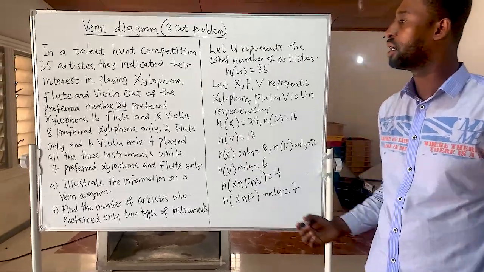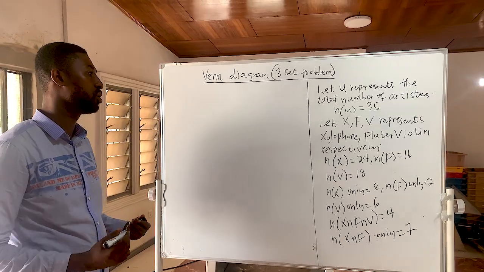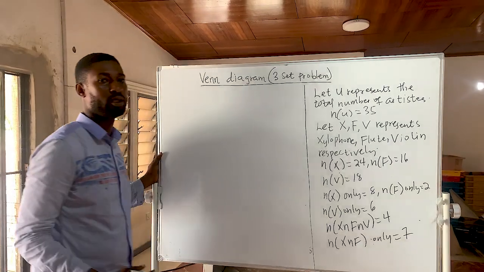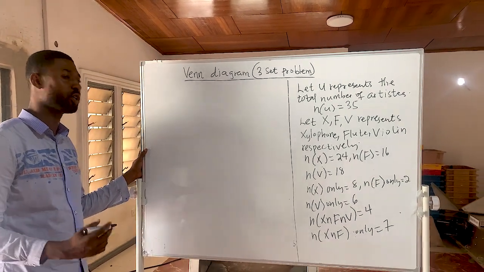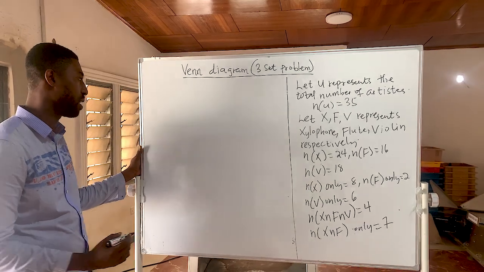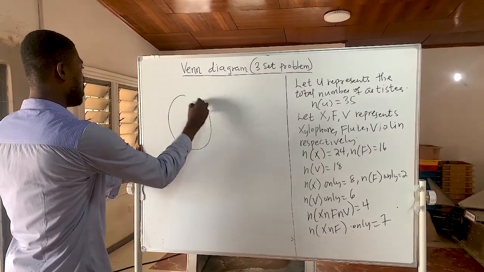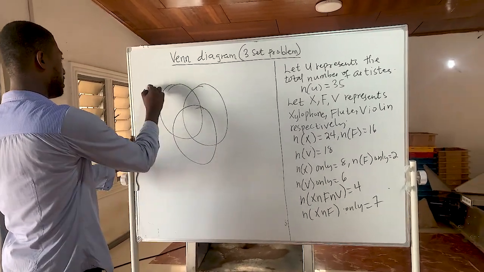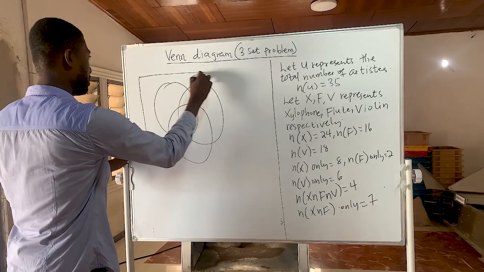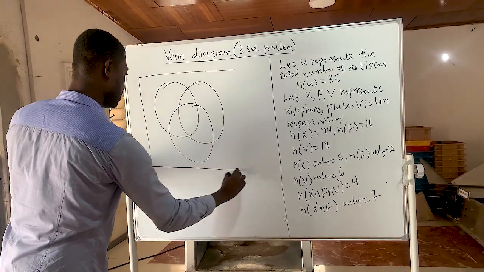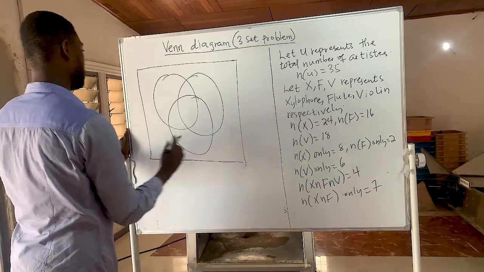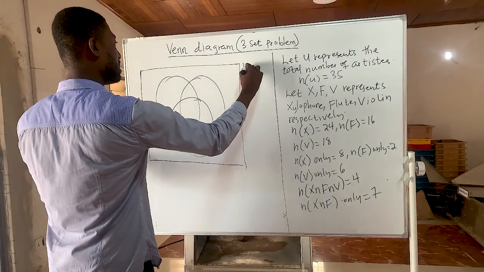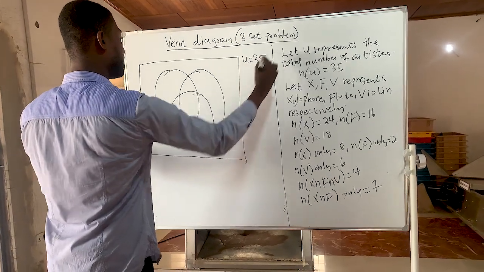So let's start with our Venn diagram. The variables in the question, we have xylophone, flute, and violin, which is 3 variables. So we are supposed to have 3 circles, which is a 3-set problem. 1, 2, 3. You have your box here. So we have our U here, which is the total, 35.